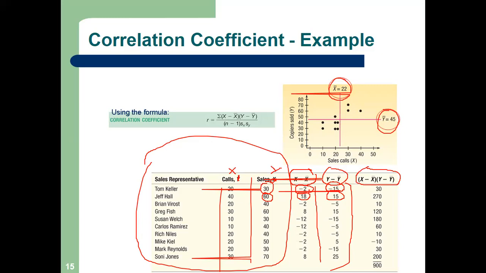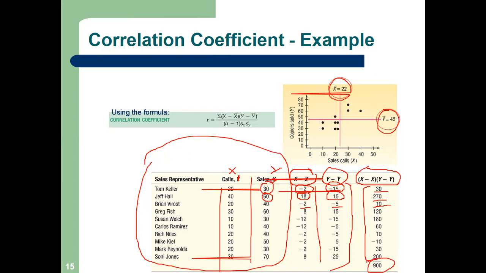Next column. Minus 2 into minus 15 is how much? Plus 30. Minus into minus is plus. 18 into 15, how much? 270. Minus 2 into minus 5, plus 10. So in this way, we have to calculate and then take the sum. Is this clear? Yes, sir.